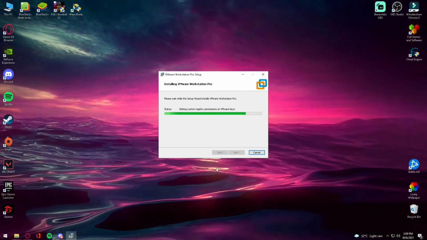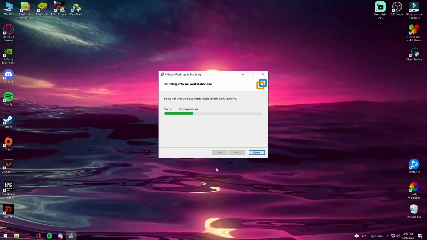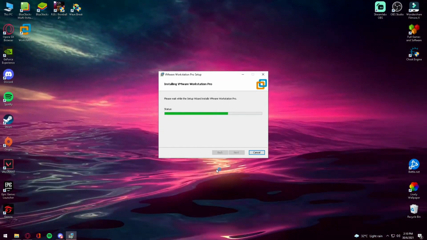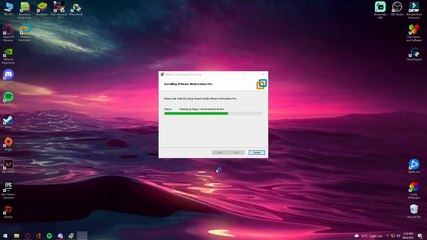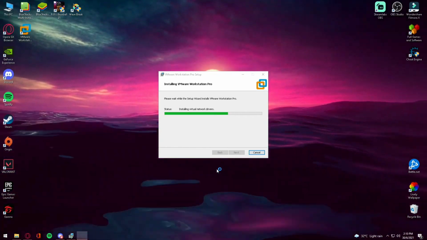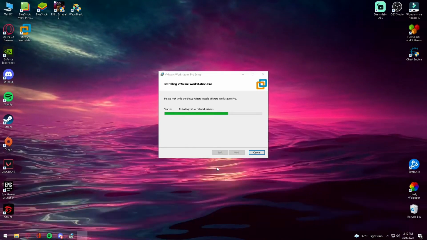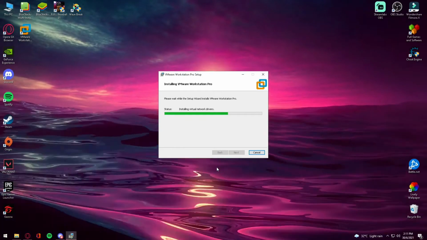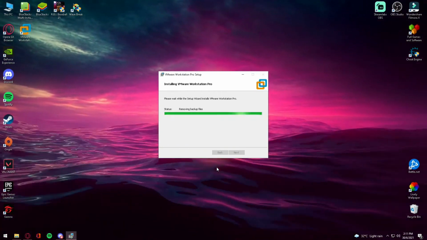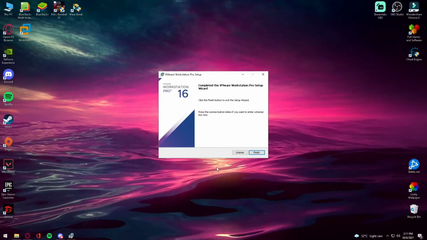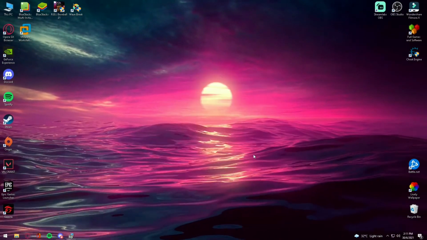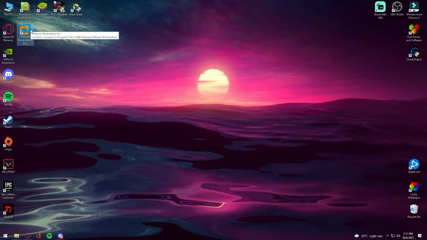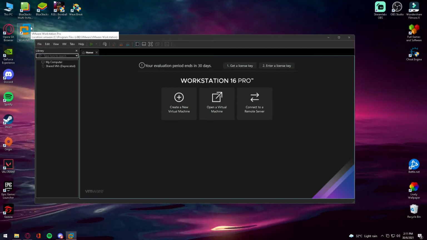Click Install for installation. And click Finish button. Open up VMware Workstation app and it's ready to use.